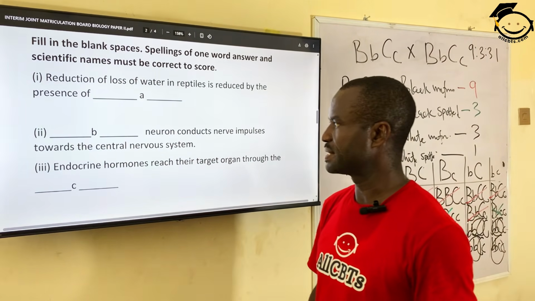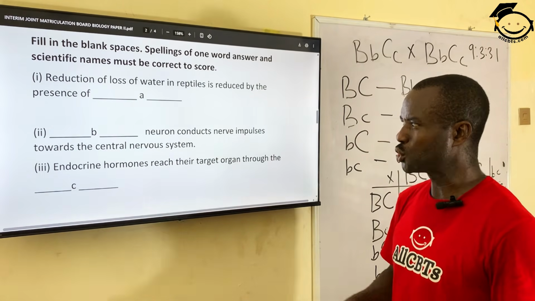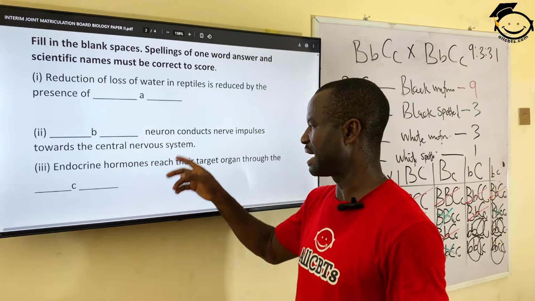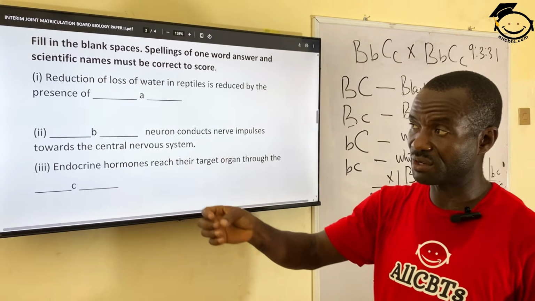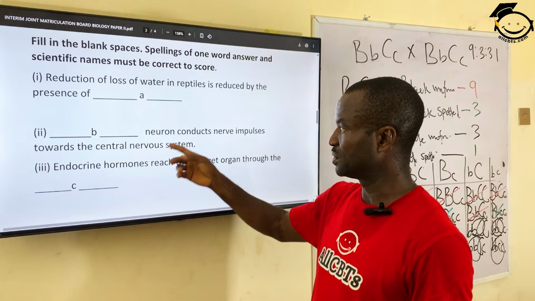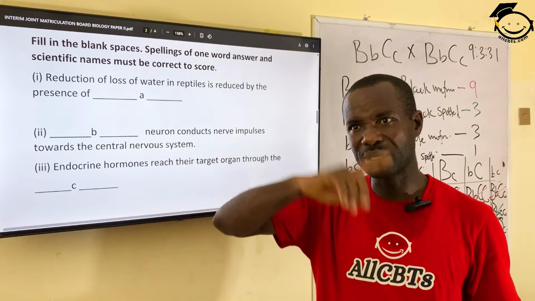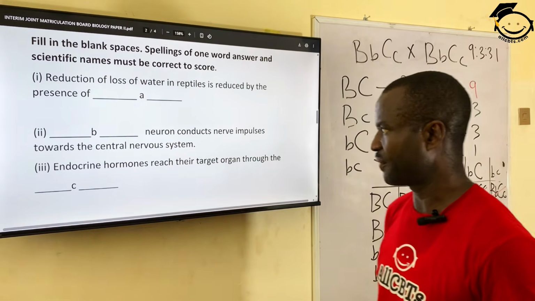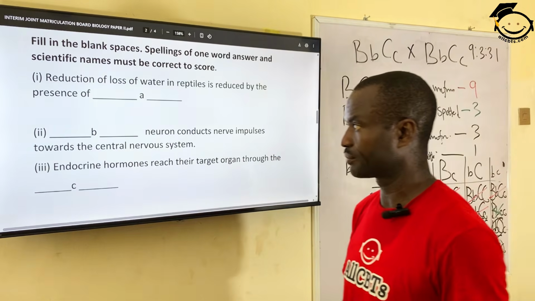Number 2 says dash neuron conducts nerve impulse towards the central nervous system. It is the sensory neuron. Sensory neuron sends information to what? The central nervous system, whereafter the motor neuron relays for effect. So the answer is sensory neuron.